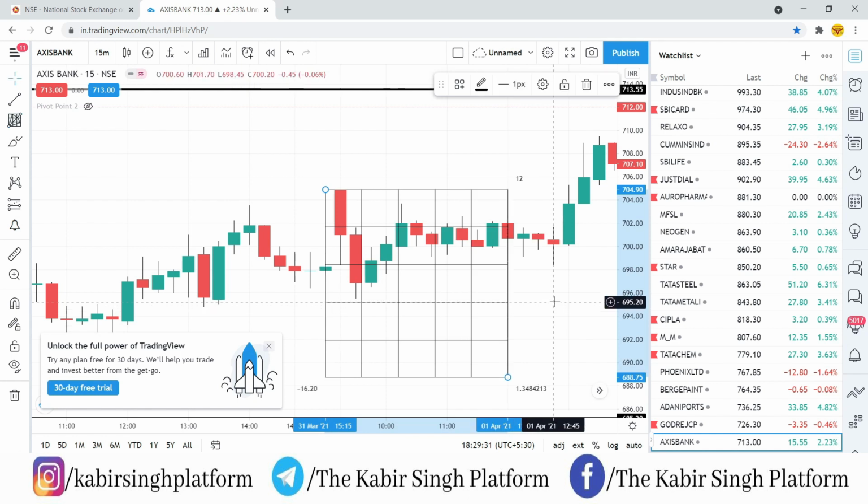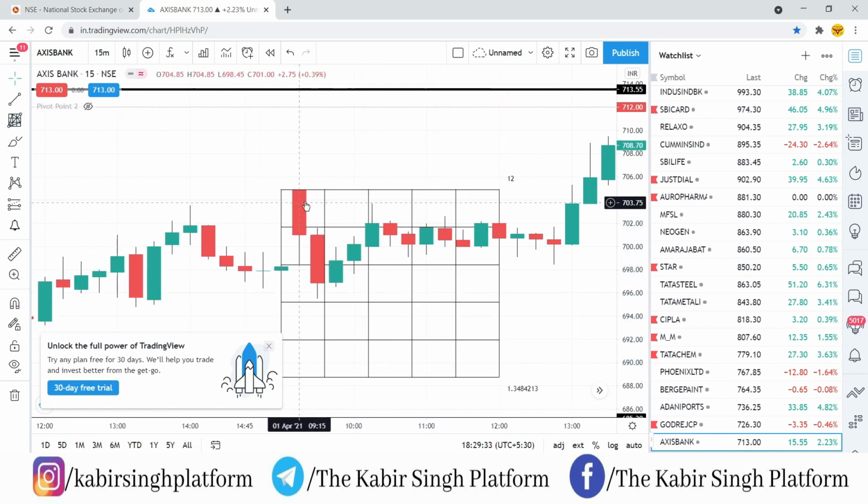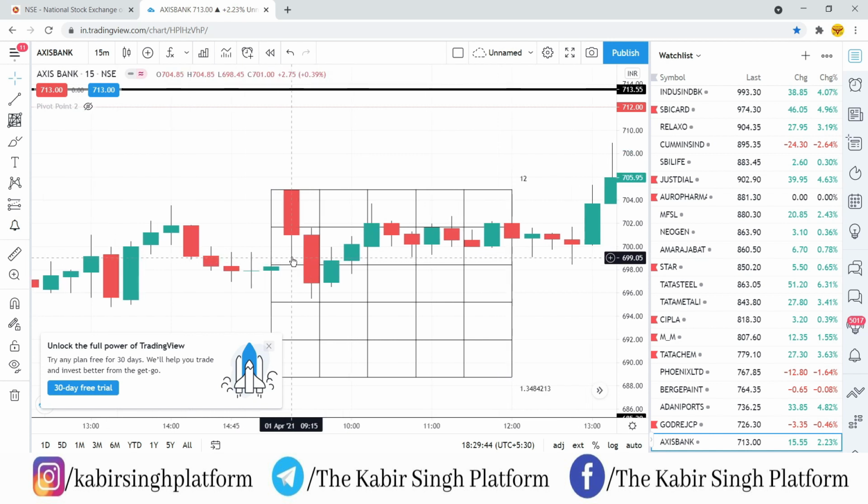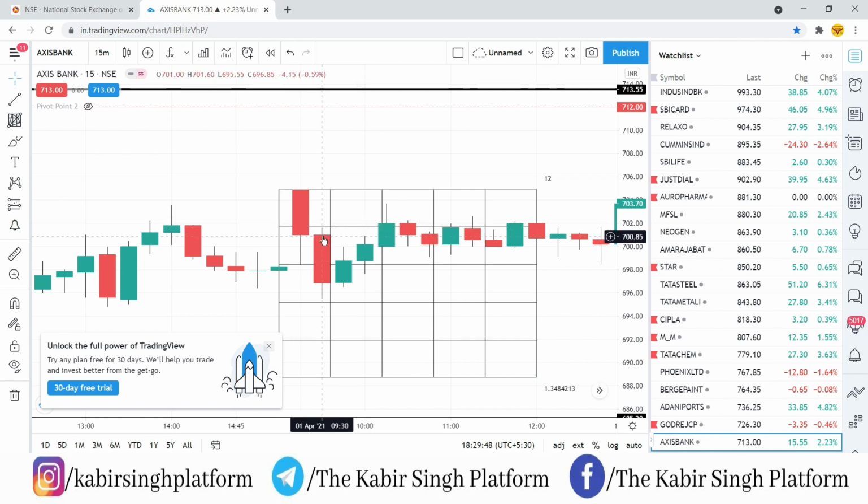Now I have plotted the Gann level. Here, this is the first 15 minutes candle. The high of this is on the first Gann level, and the low of this first 15 minutes candle is on the third Gann level. Now remember properly, this candle has gone below the first 15 minutes candle low, so this is your trigger candle. Your entry candle would be the candle which is breaking the low of the trigger candle.